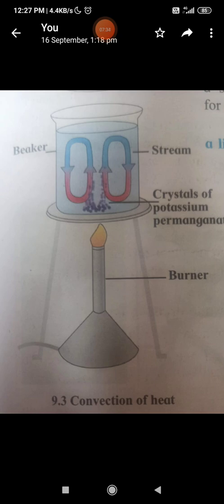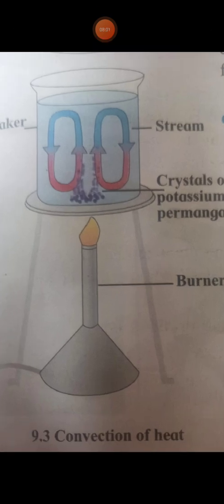You will see a stream of water going upward and coming back to the bottom. Due to the potassium permanganate, this magenta colored stream can be identified easily. When heating begins, the water near the bottom becomes hot and its density decreases.